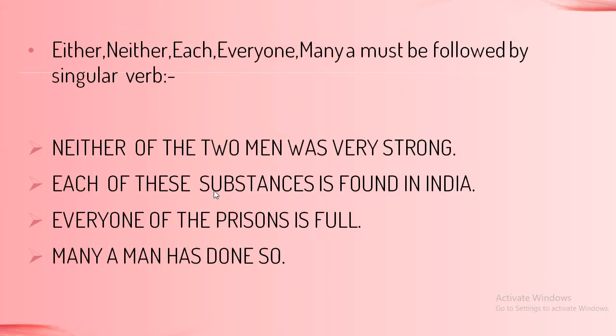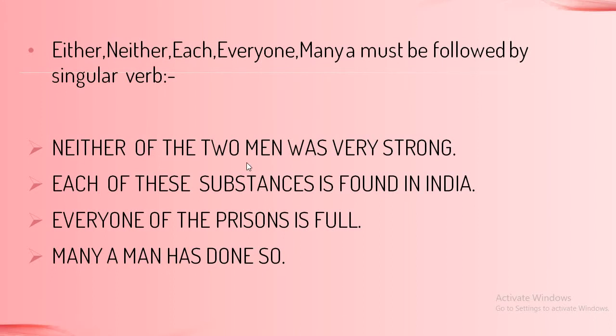Let us go ahead. Now, the next rule says either, neither, each, everyone, many a must be followed by a singular verb, as in, neither of the two men was very strong. Out of these two, none was strong. This is what it says.